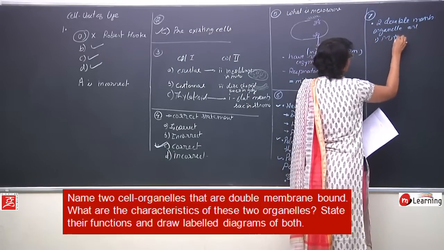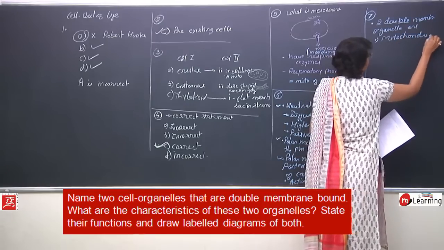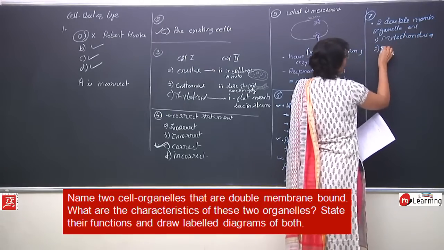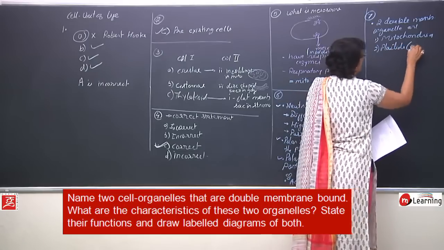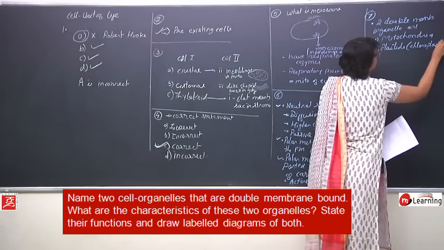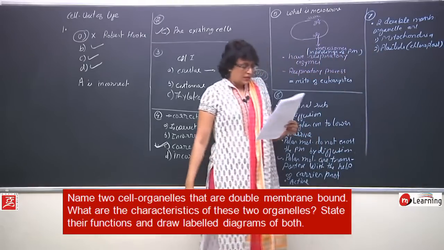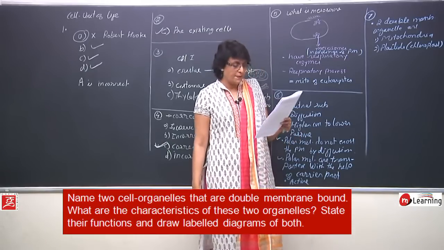Mitochondria and 2. Plastids or chloroplasts. So we have named the two organelles which have double membrane.